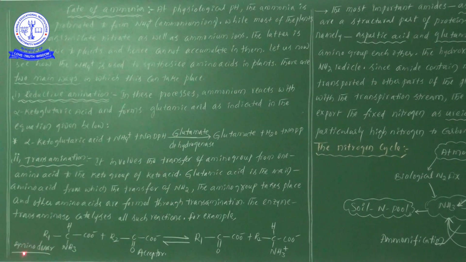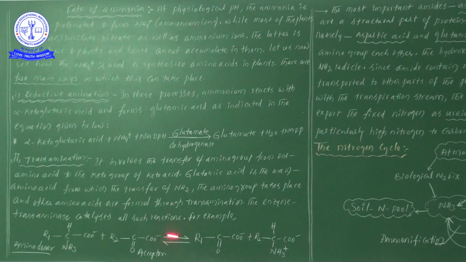Now if you see, the amino donor is R1 with C, hydrogen, NH3 and COO minus. This is one compound which we consider as the amino donor. The acceptor is the keto group of the keto acid. This is the left side of the reaction, like a substrate. The product is R1 with C double bond O with COO minus, and R2 with the amino group.